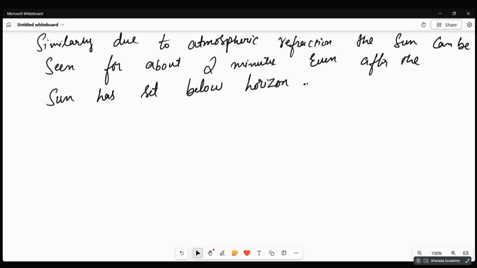And during the afternoon, the sun will be above our head. That means it is very nearby to us. That's why the sunlight is also very sharp during the afternoon, at 12 p.m. and all. It is very sharp, right? What is the reason? Because the sun is very nearby to us. So at that time, we can see the complete white light.